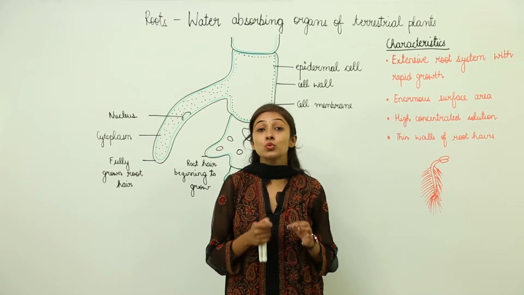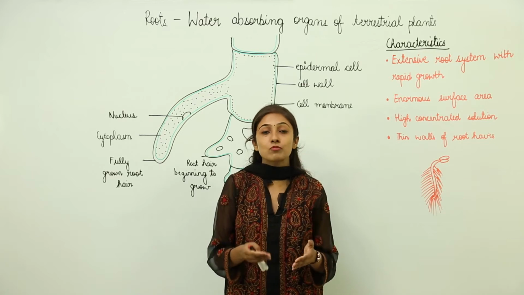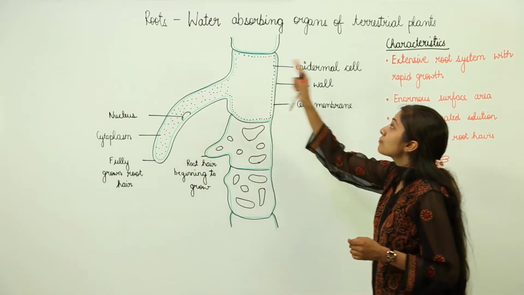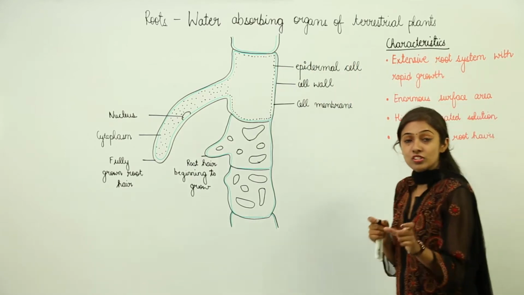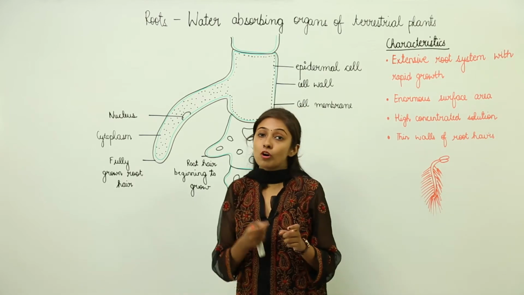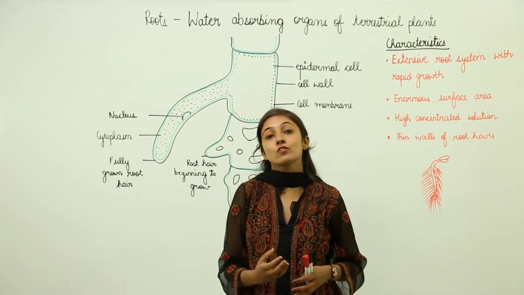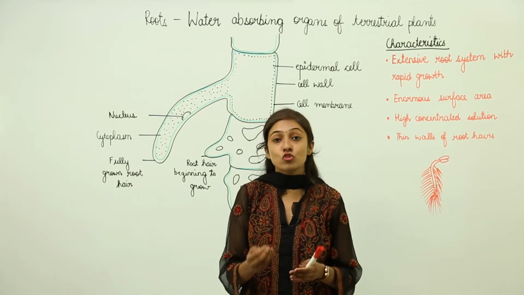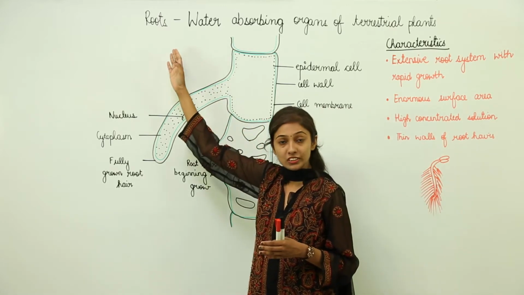Let's begin with roots, which are the organs for water absorption by terrestrial plants. So what are roots? Roots are the water absorbing organs of terrestrial plants, and they absorb water from the soil. Soil is colloidal in nature and it contains water molecules. These water molecules are absorbed by these organs that we call roots.